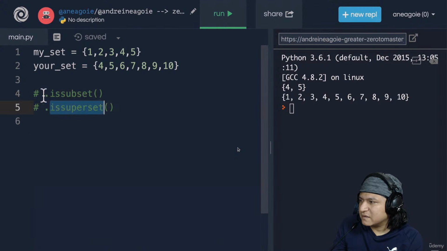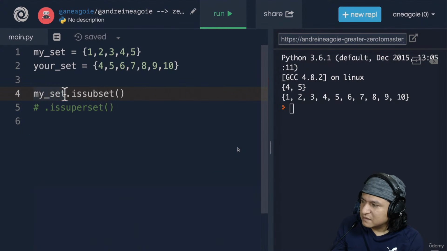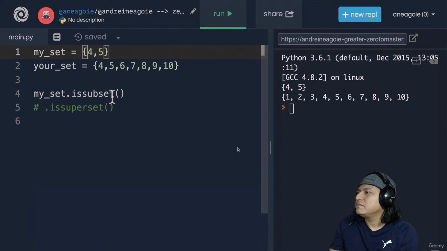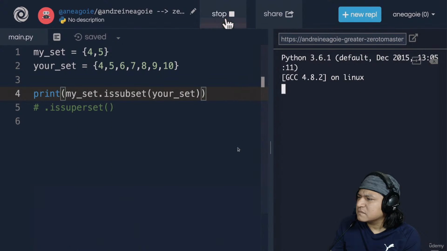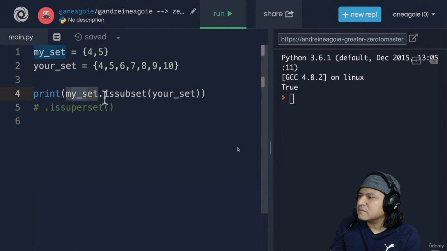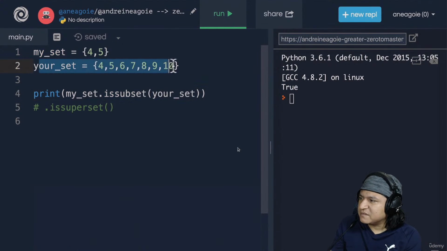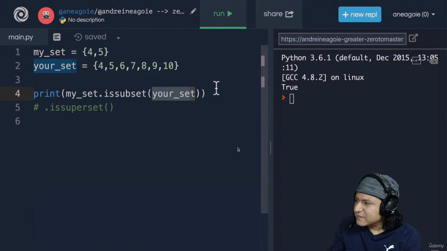Is subset and is superset. As you can imagine, let's say my set only has 4 and 5, and I say, hey, is my set a subset of your set? And I print this, if I click run, it's true. My set is a subset. That is, it's inside of the circle of your set, because 4 and 5 is inside of it. So the entirety of my set is inside of this other set, which we call a subset.